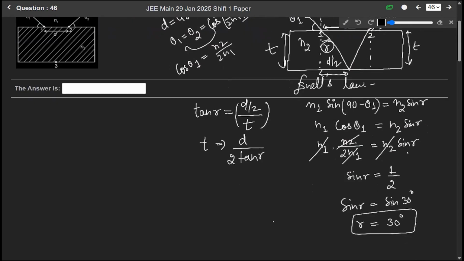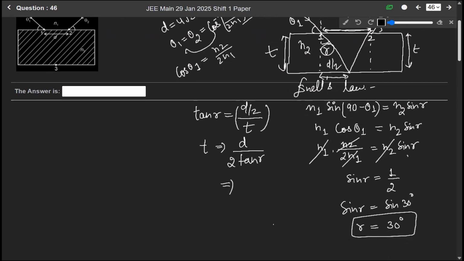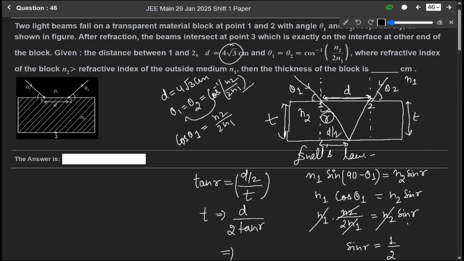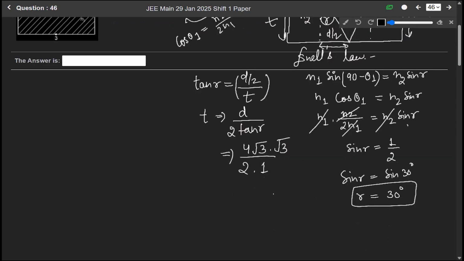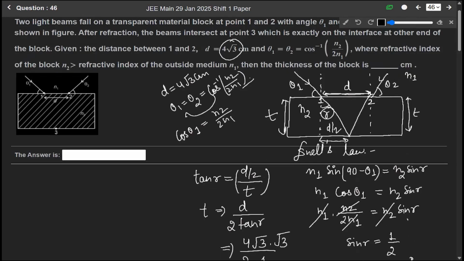Okay. So it will be equal to, and we are given d equals 4 root 3, so it will be 4 root 3 over 2 tan r. r is 30 degrees, so tan r will be 1 by root 3. So we get 4 into 3 over 2, 2 into 2 is 4, means t equals 6 centimeters. So the thickness of the block t equals 6 centimeters here. Okay.